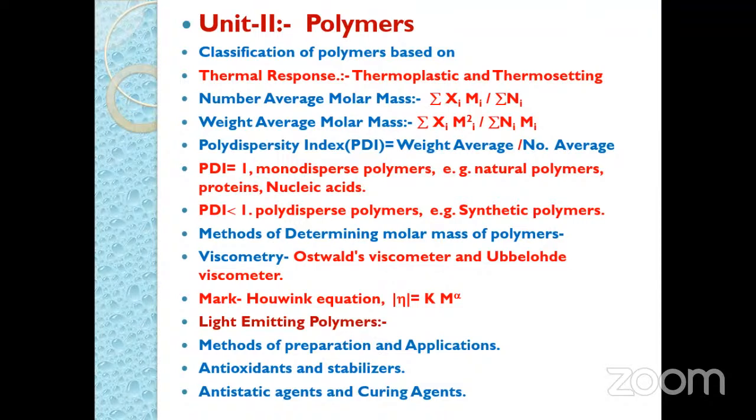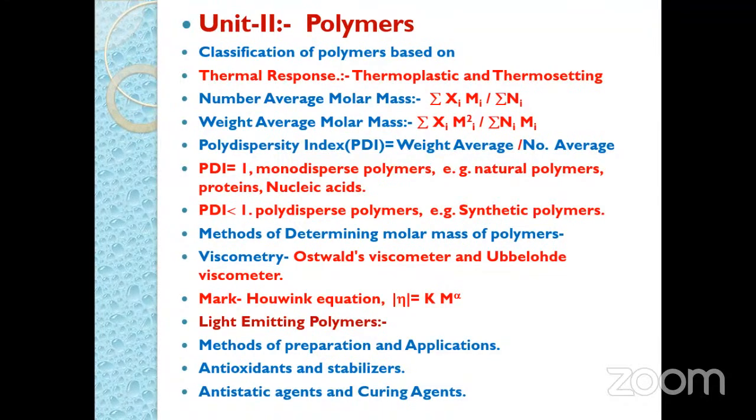In that the definition is there, and then classification of polymers based on the source, we can say. Second is based on the structure, and third is based on the thermal response. So again here, based on the thermal response, there are 2 types, thermoplastic and thermosetting. Regarding the thermoplastic, we can say this is made by the addition polymerization reaction, and for thermosetting polymer, the name itself indicates that once we prepare that polymer, we cannot reshape it.